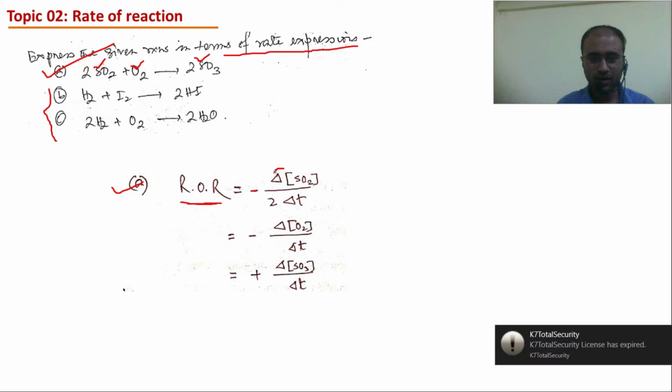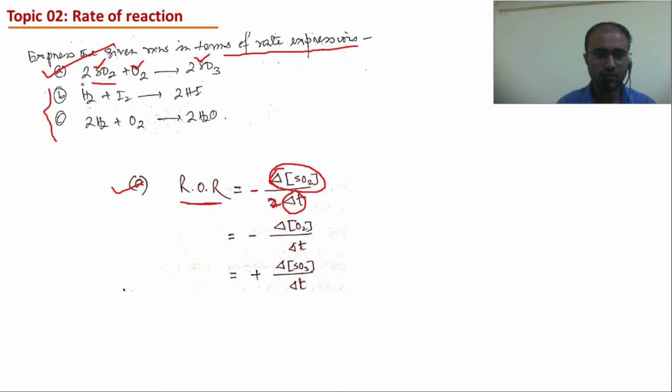In the first expression, we write the change in the concentration of SO2 by change in time, multiplied by the stoichiometry. Stoichiometry is 2 in this case. We can write the second expression of the rate of reaction in a similar way. Mathematically they all are equal. Again a negative sign, because the second expression is also for a reactant. So the change in the concentration of reactant O2 by change in time. Now stoichiometry is 1, so multiplied by 1. You may not write it also.